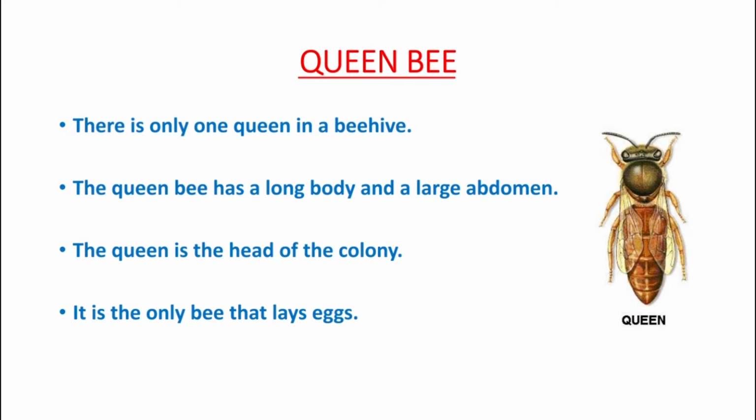The queen has a long body and a large abdomen. The queen is the head of the colony and it is the only bee that lays eggs, just like the ant. You can find a similarity between the ant and the honeybee. They are also of 3 kinds.